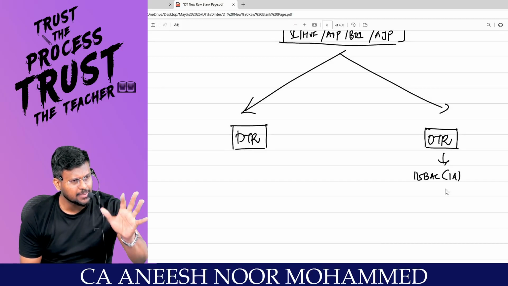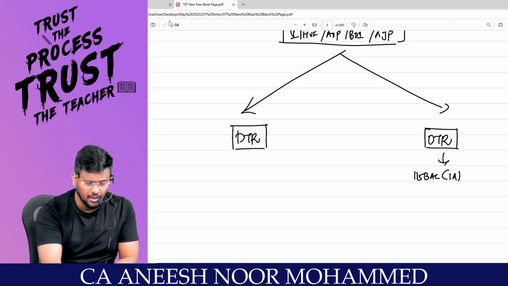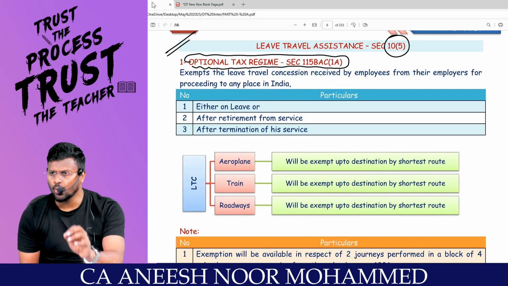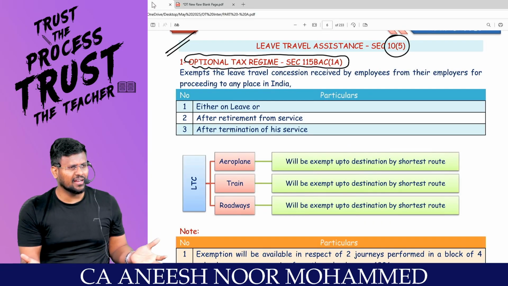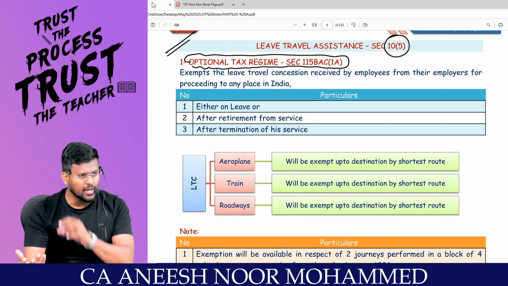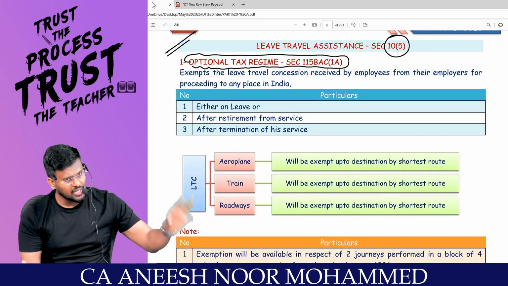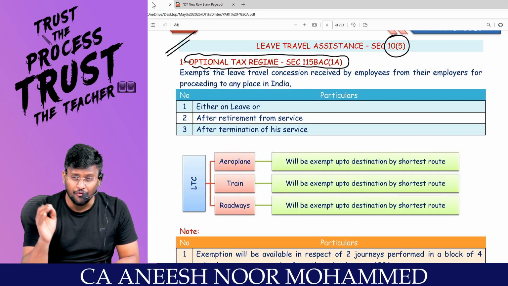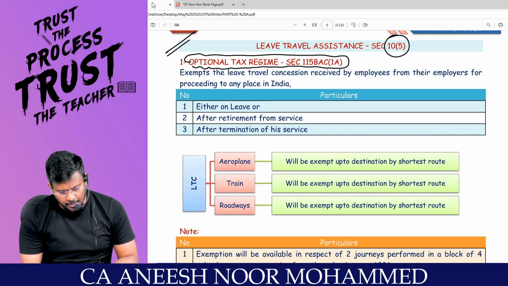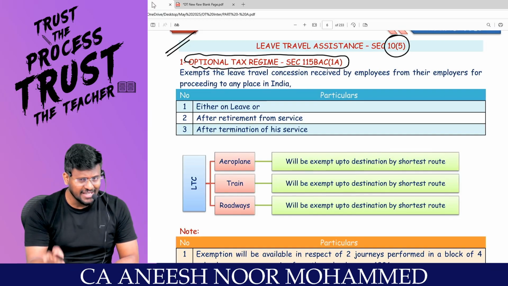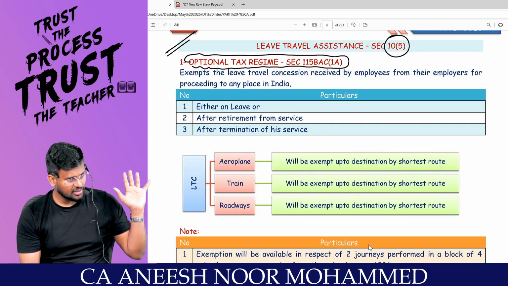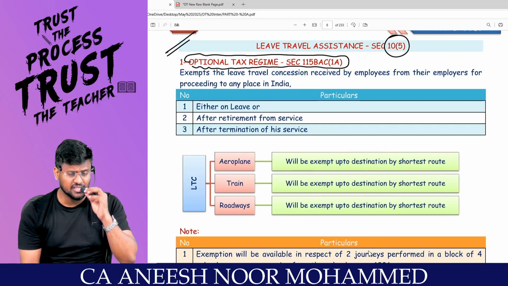So if an individual, HUF, AOP, BOI or AJP says that I am not interested in the default tax regime and I want to go through the optional tax regime under section 115BAC(1A), then he is entitled to claim exemption under section 10(5).